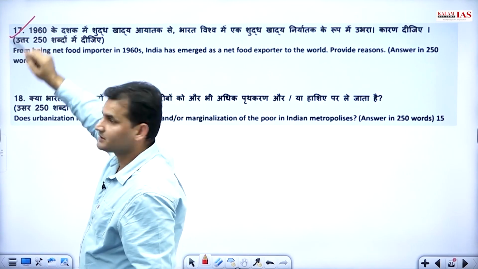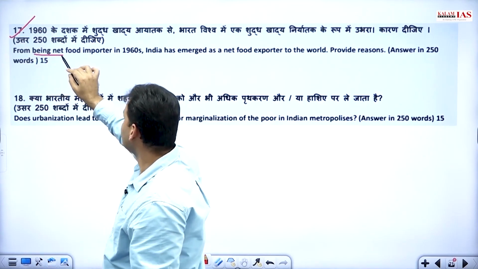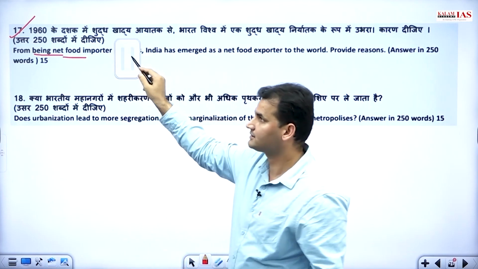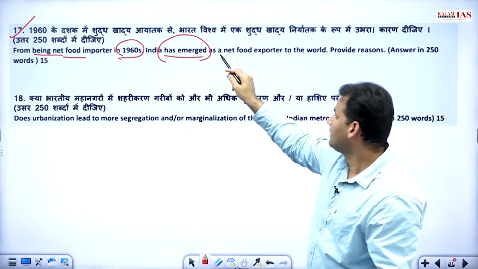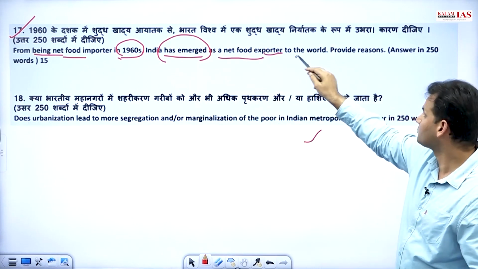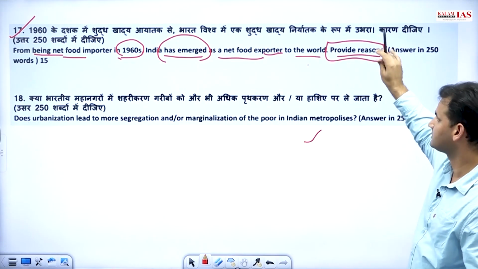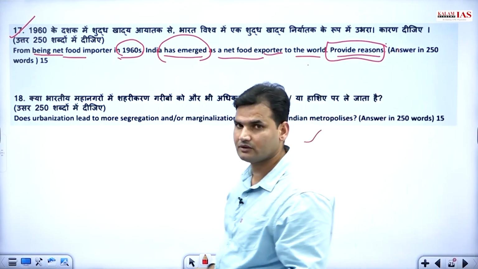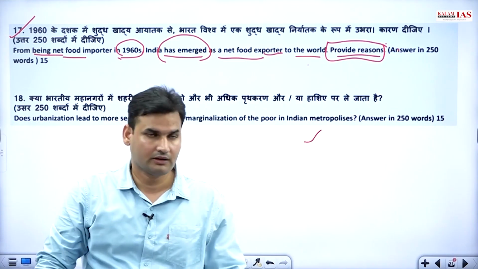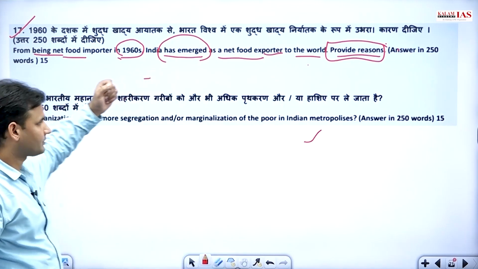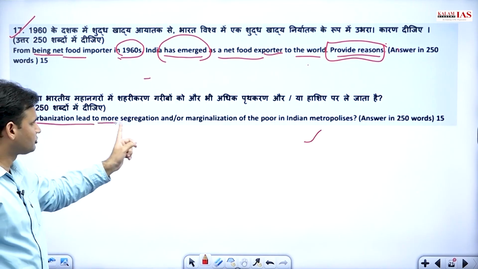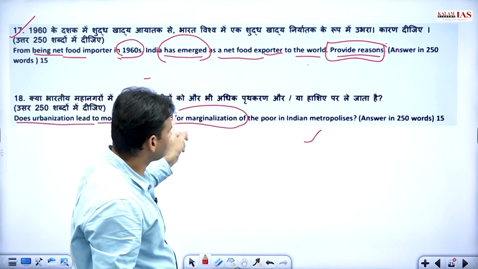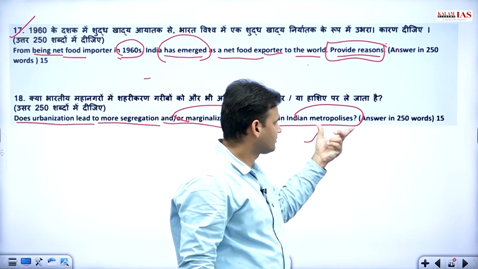Now, question number 17. From being a net food importer in 1960s, India has emerged as a net food exporter to the world. Provide reasons. So definitely we have reasons for that, and we have come a long way. So this was being asked as a 15 marker. And finally, does urbanization lead to more segregation and marginalization of the poor in Indian metropolises?